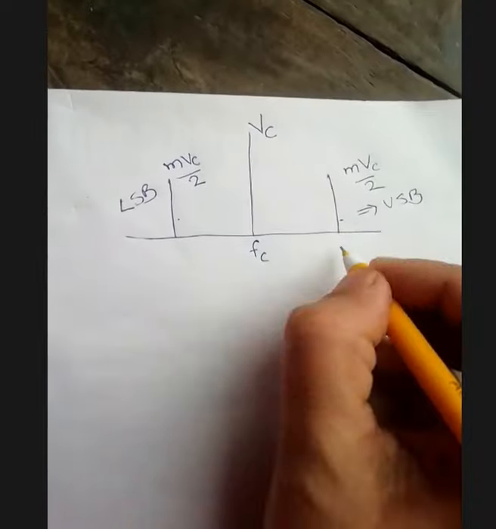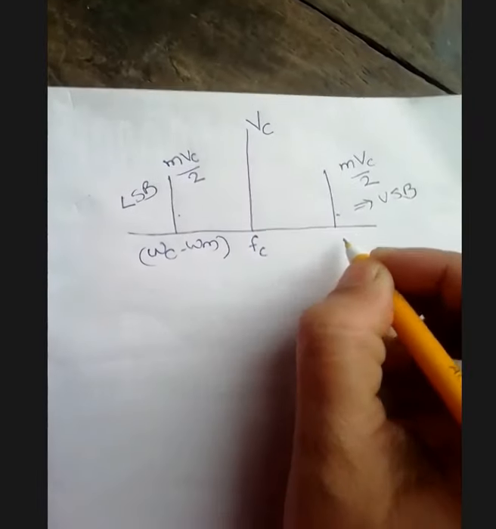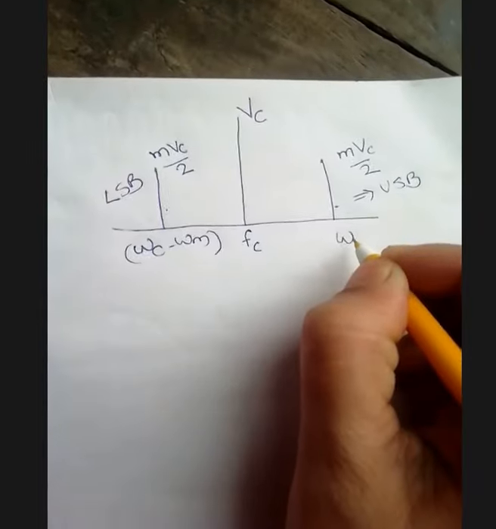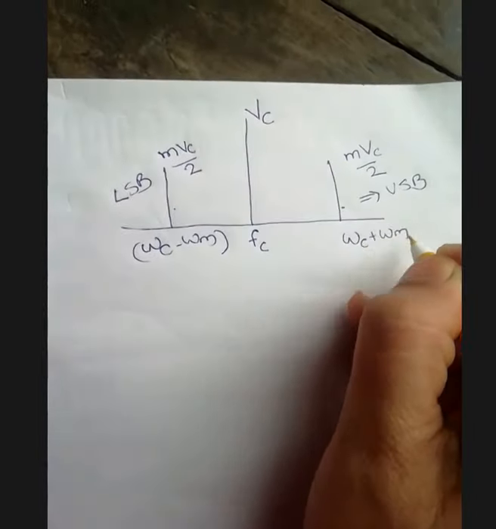What is the angular term for the lower sideband? Omega c minus omega m. For the upper sideband, omega c plus omega m.